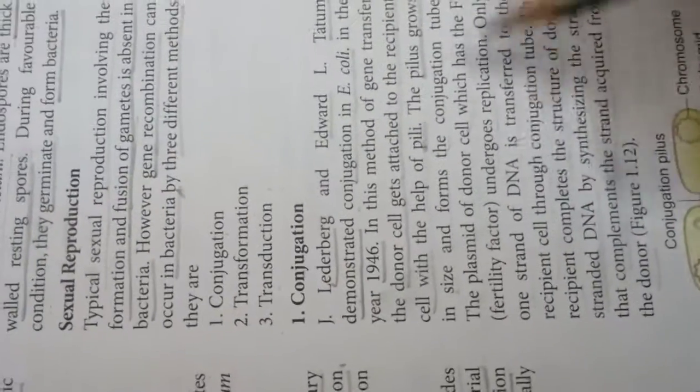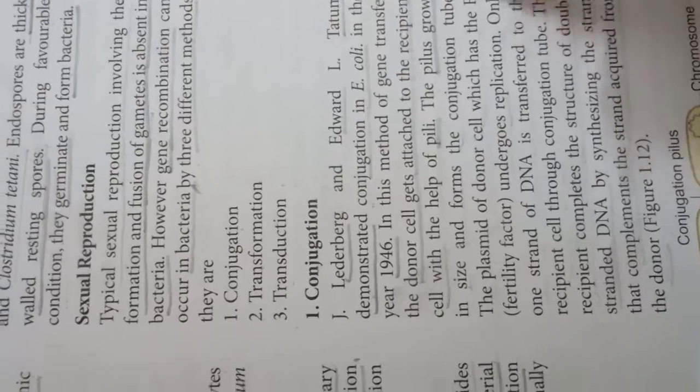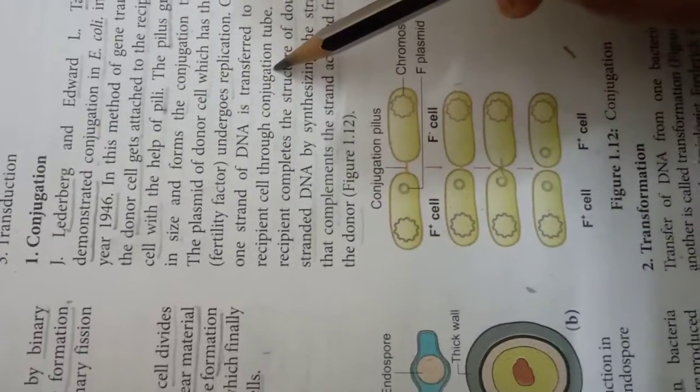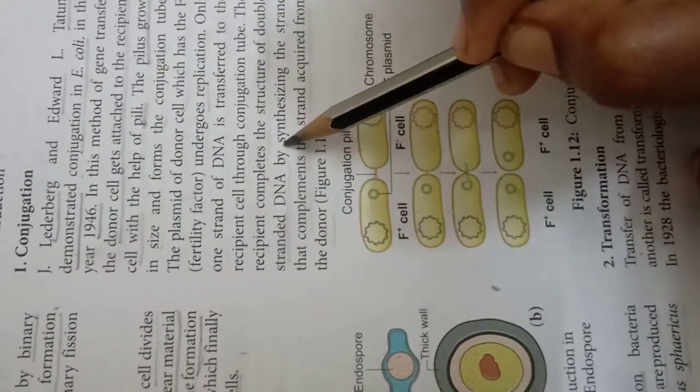The plasmid of the donor cell, which has F-plus, undergoes replication. Only one strand of DNA is transferred to the recipient cell through the conjugation tube. The recipient completes the double-stranded DNA by synthesizing the complementary strand to the one acquired from the donor.